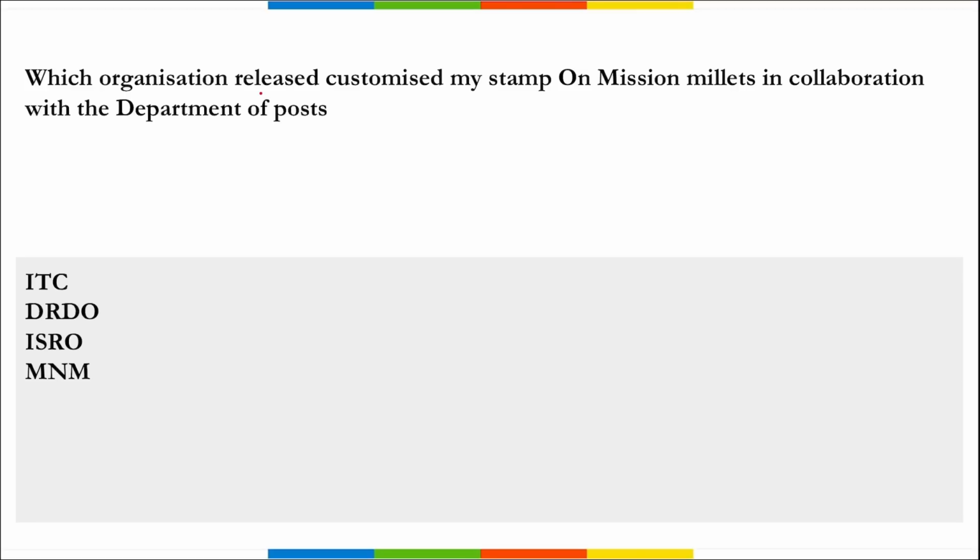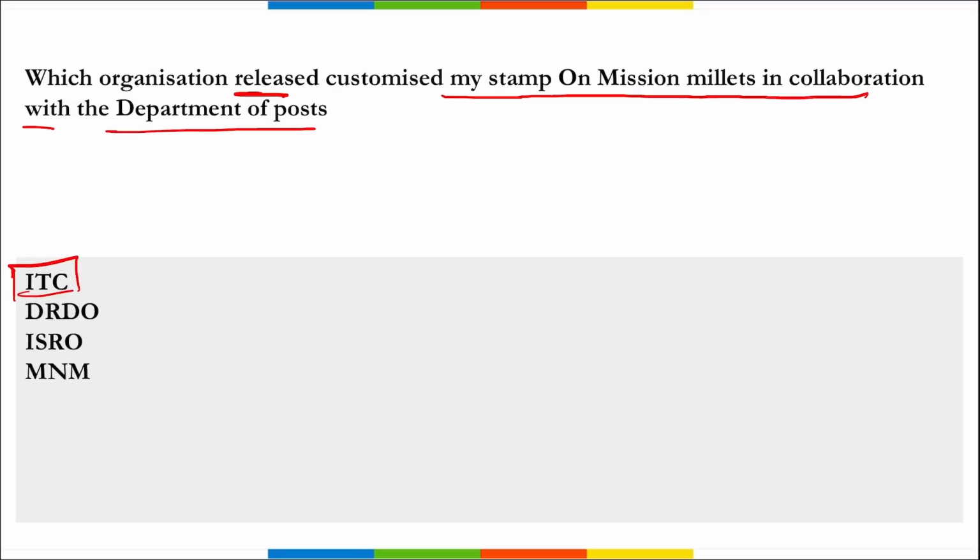Next is which organization released a customized My Stamp on Mission Millets in collaboration with the Department of Post. I repeat, ITC released customized My Stamp on Mission Millets in collaboration with the Department of Post. So it is ITC.